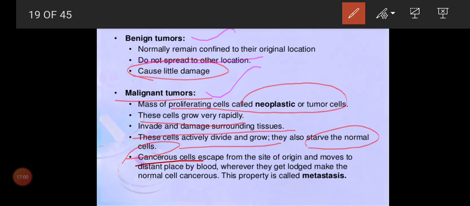Cancerous cells escape from the site of origin and move to a distant place by blood, where they get lodged and make the normal cells cancerous. Where they land, they will cause cancer in that region. This property is called metastasis. Is that clear? What is metastasis? A malignant tumor has the capacity to move from one region to another through blood. Where it lands, it will cause cancer in that area also. This condition we call metastasis.